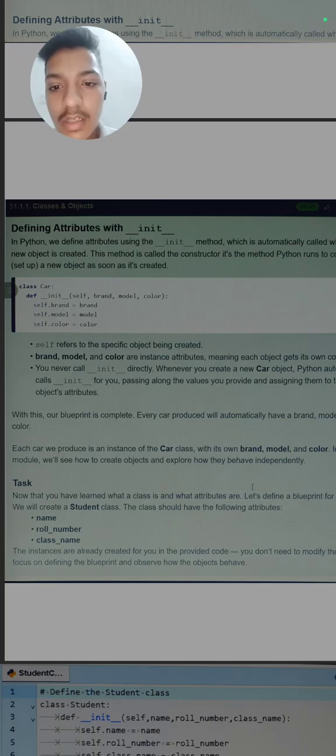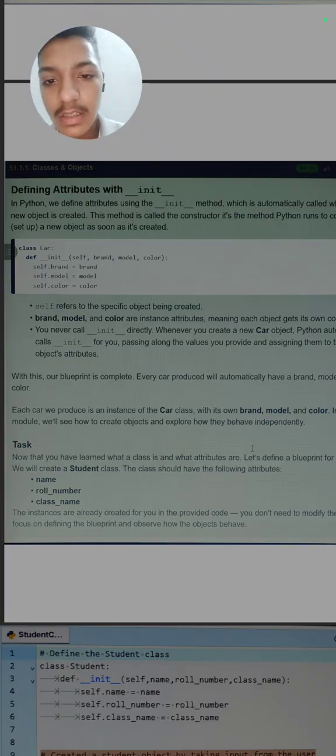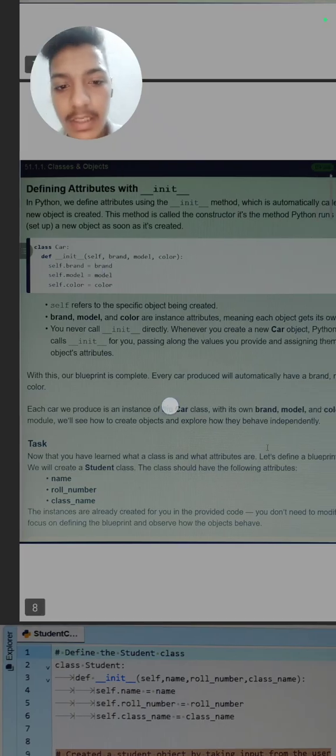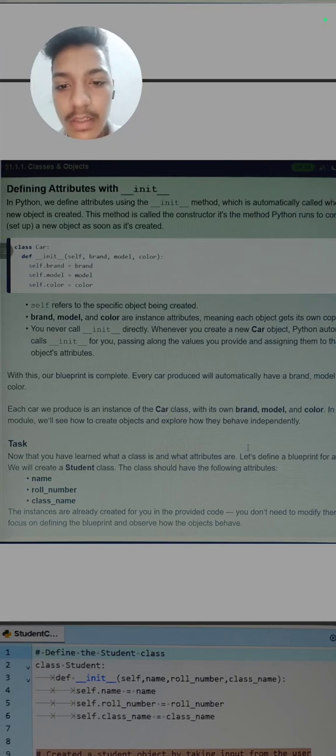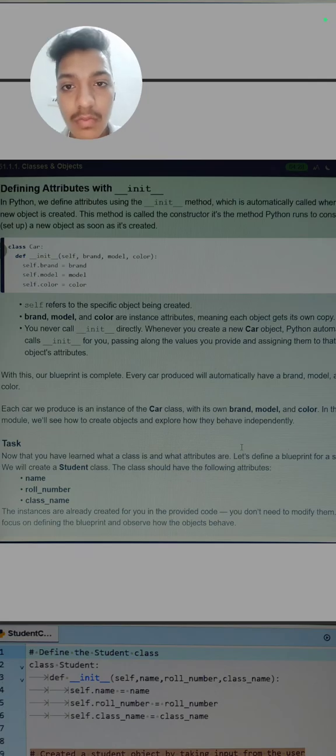So for class Car, how can we write this? This is the syntax: define double underscore init, then self, comma, brand, comma, model, comma, color. self.brand is equal to brand, self.model is equal to model. So self refers to the specific object being created. Brand, model and color are instance attributes, meaning each object has its own copy.